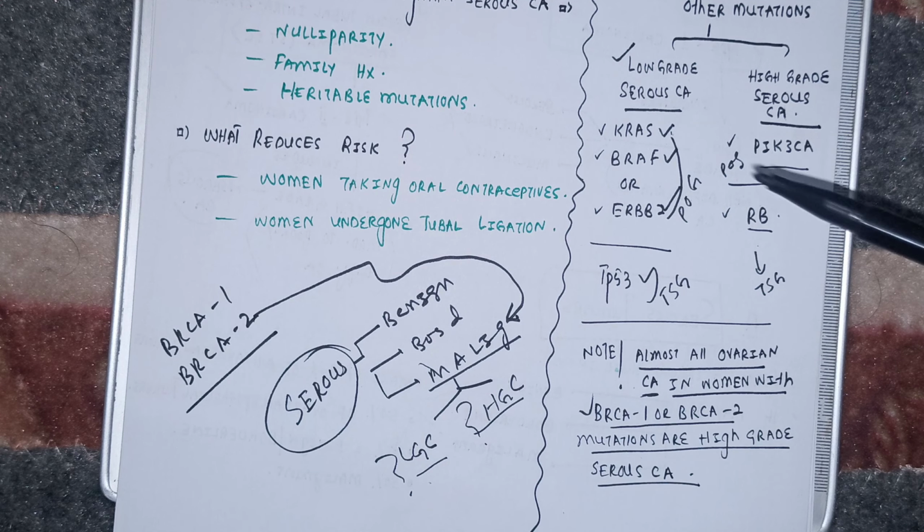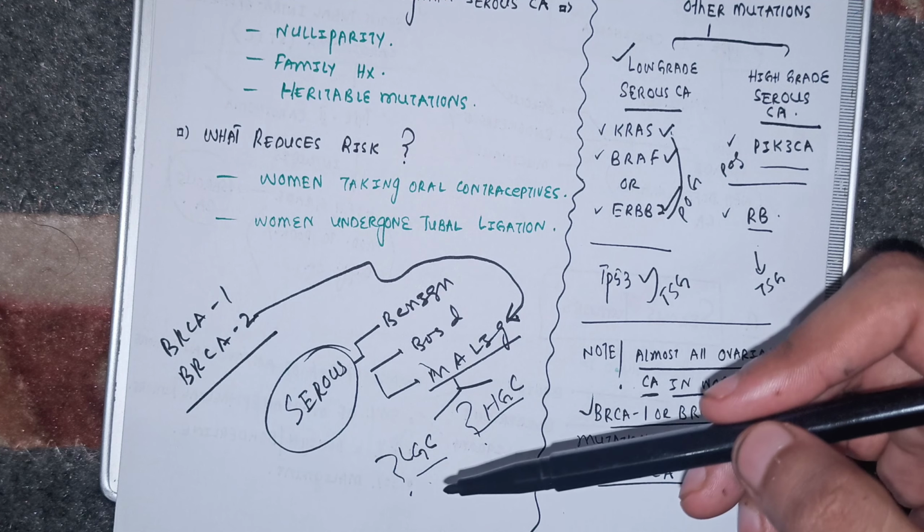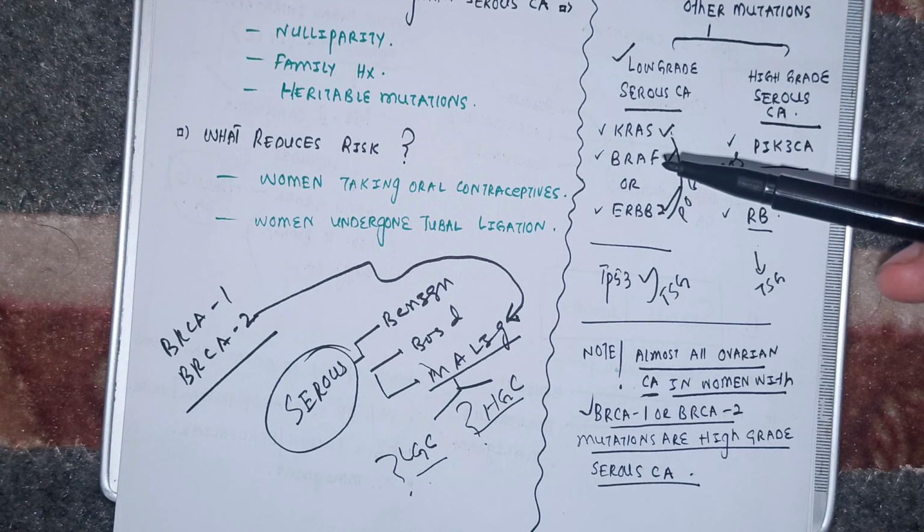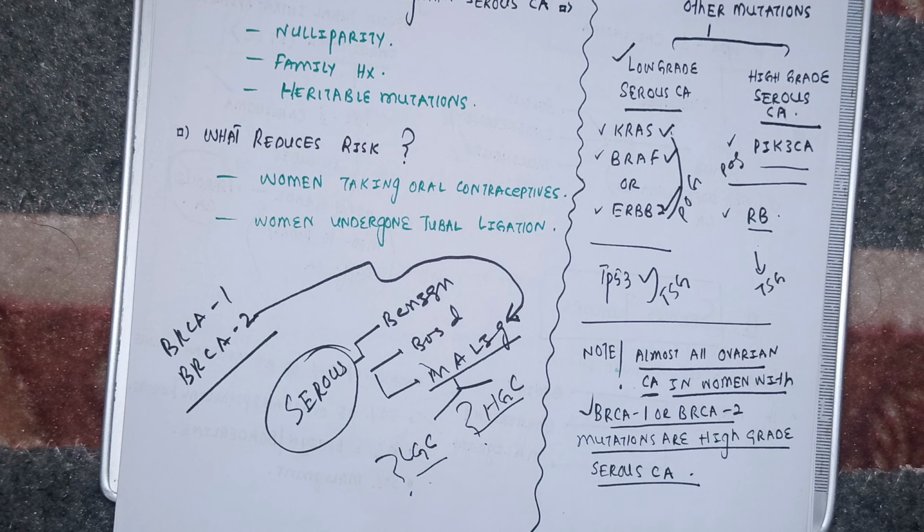Some other mutations in the high grade serous carcinoma can be PIK3CA or the retinoblastoma, and some mutations in case of low grade carcinoma include mutation in the genes like KRAS, BRAF, ERBB2 or TP53. Okay, are you clear with this, beta? Are you clear with this? Yeah.